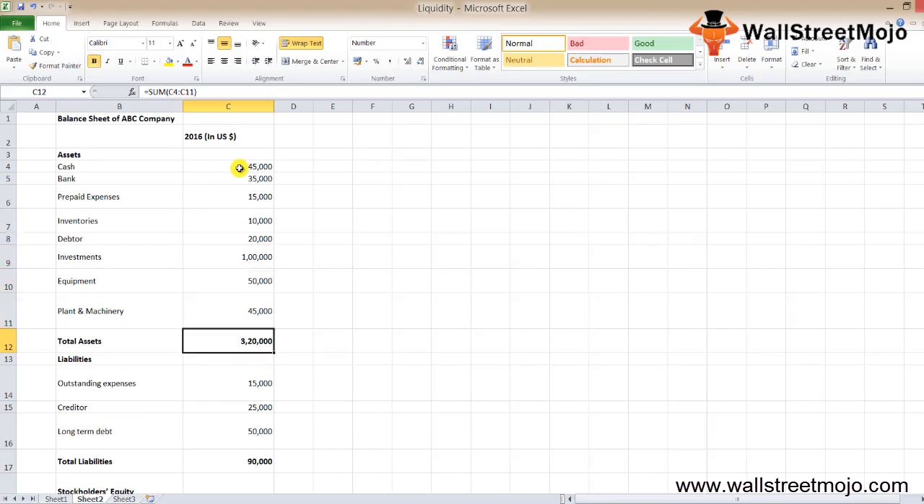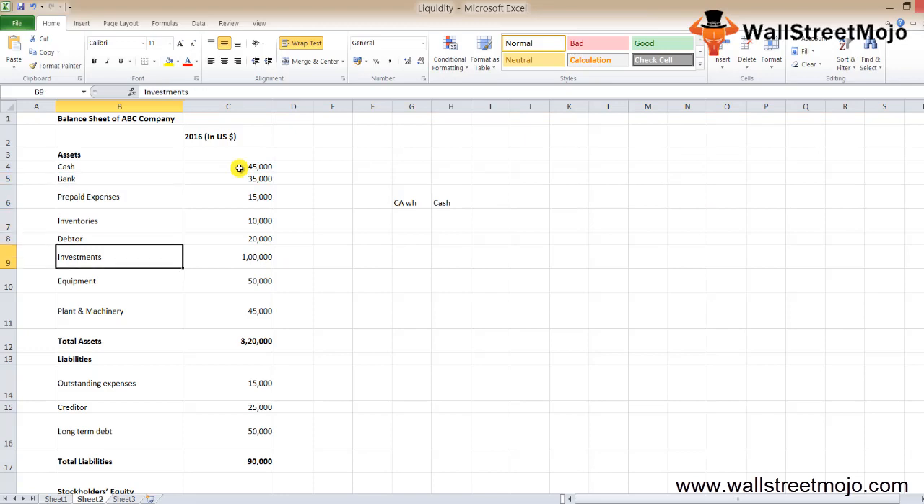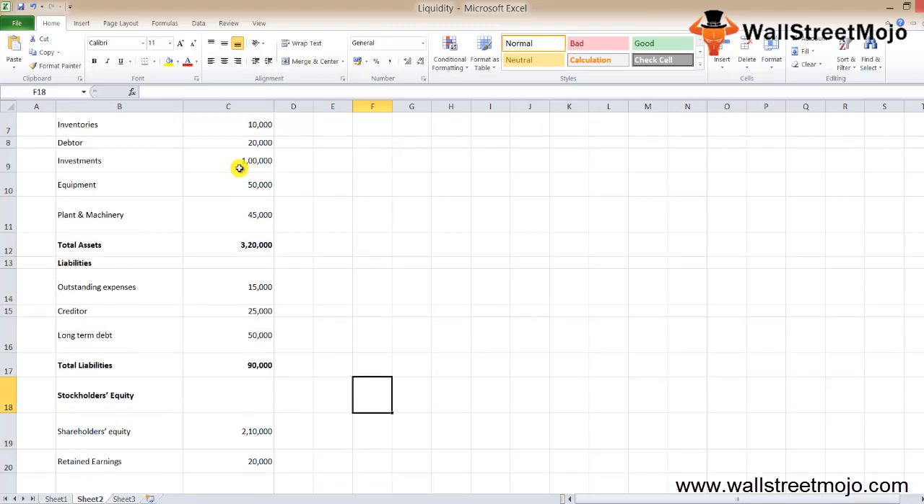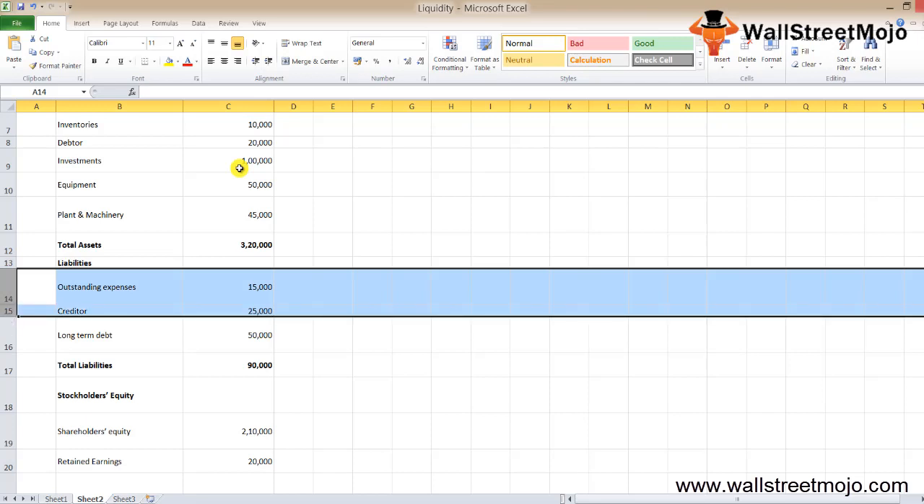So from the above balance sheet, let's find out the liquidity of the company. In this example, everything is given. We just need to find out which ones are the current liabilities and which ones are the current assets. As simple as that. Current assets are those which can be easily converted into cash. In this example, we have cash, bank, prepaid expenses, inventories, and debtors as a part of it. And current liabilities are those which can be paid off within 1 year time span. So in this example, we have outstanding expenses and creditors as a part of current liabilities.